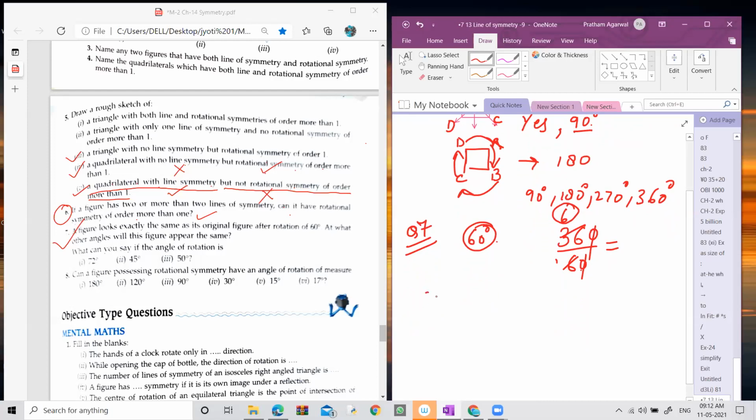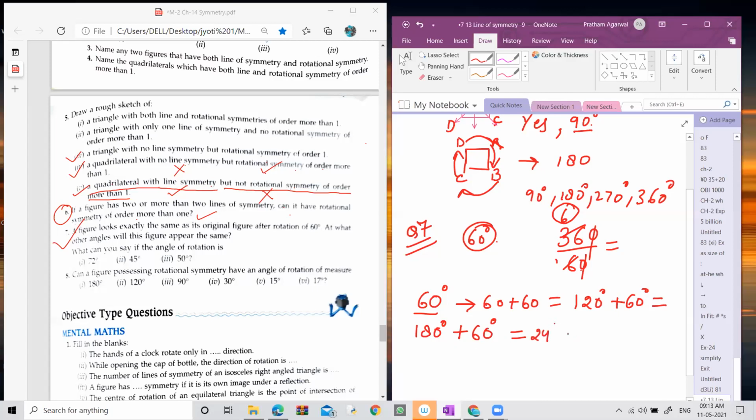The first angle you know very well, it is 60 degree. The second angle you will find when you add one more 60 degree. So 60 plus 60, how much is it? 120. To find the next angle, again you have to add 60 degree. It means 180 degree. Now the other angle you can find by again adding 60 degree. So it gives you 240 degree.